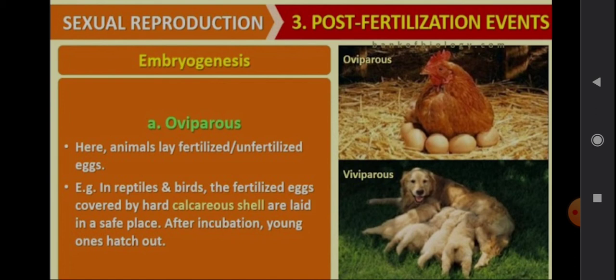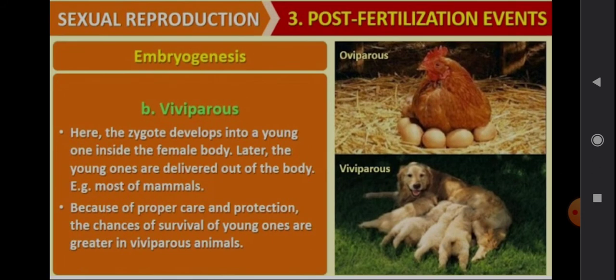Take the hen, they lay the eggs. So after laying the eggs, what happens? They will incubate them. They will give heat to those eggs. So later on, that egg will hatch out. Then small chicks are developed. That is oviparous. Whereas viviparous is not like that. Here the zygote develops into the young one inside the female body. Later the young ones are delivered out of the body.